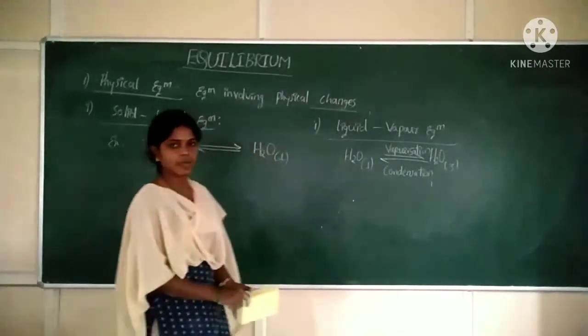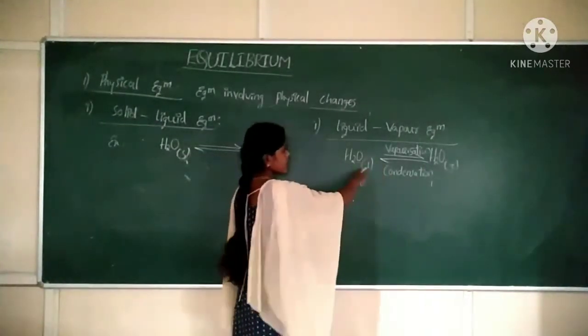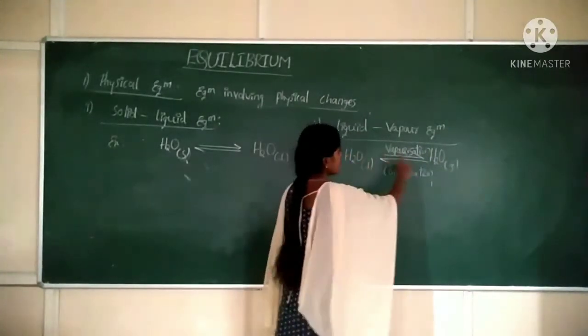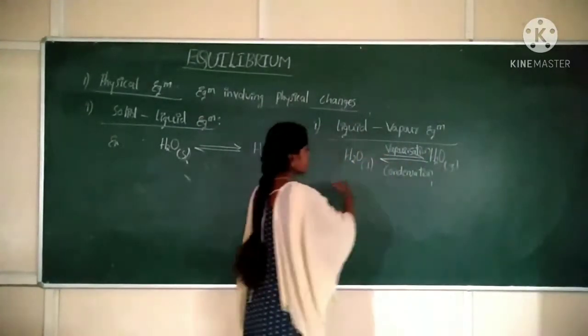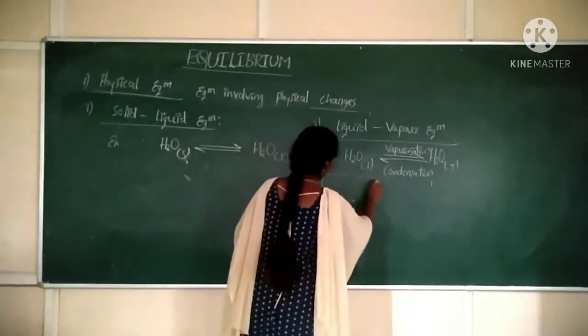So this is the conversion of liquid into vapor, an example for the liquid vapor equilibrium. Okay? What is vaporization? Liquid to gas is called vaporization. And condensation means the conversion of gaseous molecules into liquid molecules.